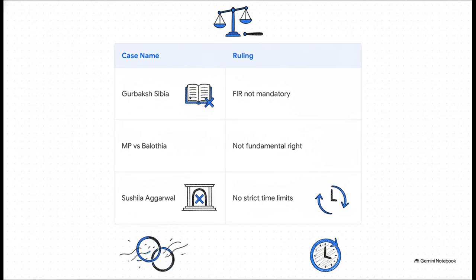And lastly, the Sushila Agrawal case, where the Supreme Court held that there are no strict time limitations on the validity of anticipatory bail, although courts do have the power to impose specific conditions. Memorize these 3 cases for sure.